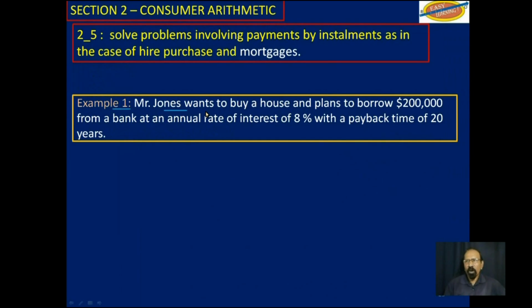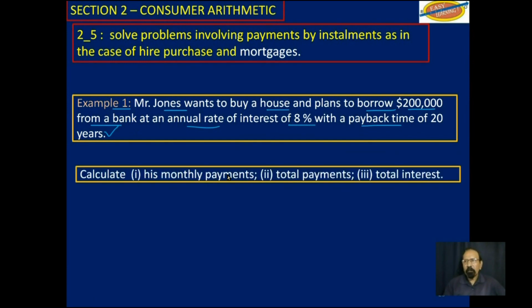Mr. Jones wants to buy a house and plans to borrow $200,000 from a bank at an annual rate of interest of 8% with a payback time of 20 years. Now, sometimes you have to make a down payment too, but that down payment is not coming into play here. We're not dealing with the down payment, and some banks wouldn't require any down payment. So calculate his monthly payments, his total payments, his total interest.